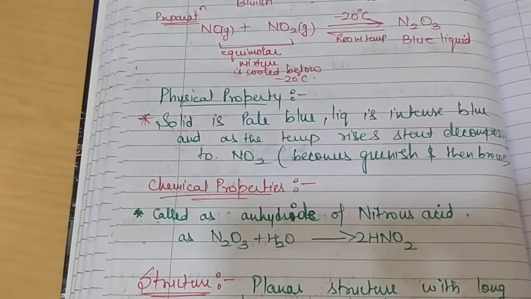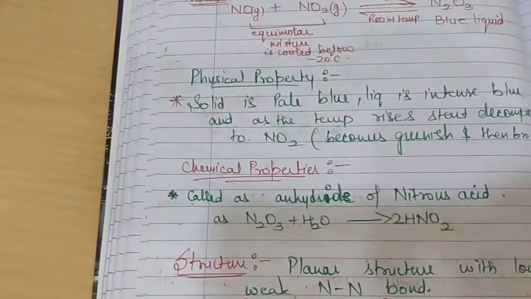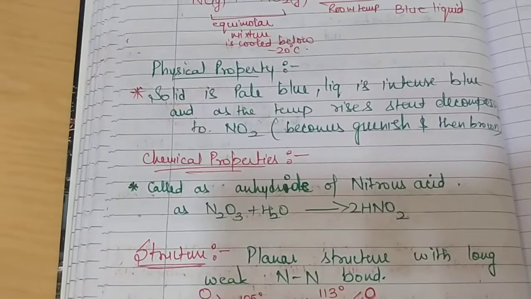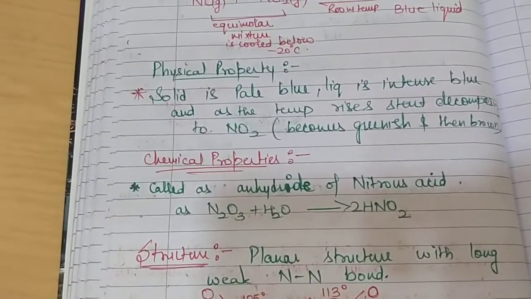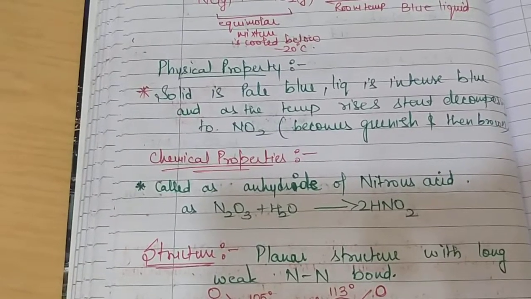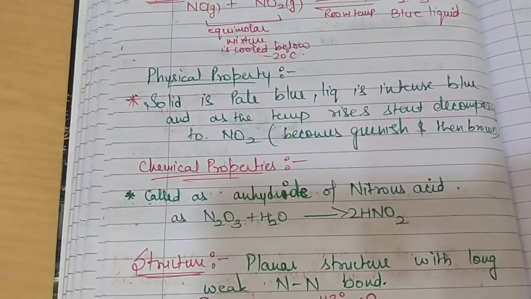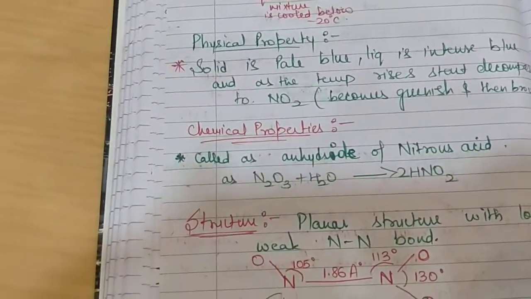formation of NO2 gas. Coming to the chemical properties, this is also an important point: you can be given an oxide of nitrogen and be asked which acid this nitrogen oxide is the anhydride of. Here N2O3 is an anhydride.